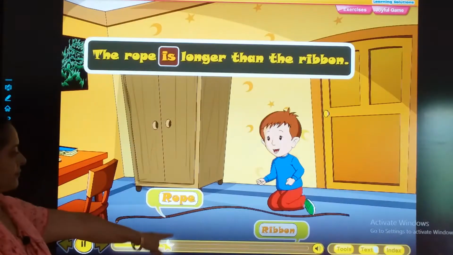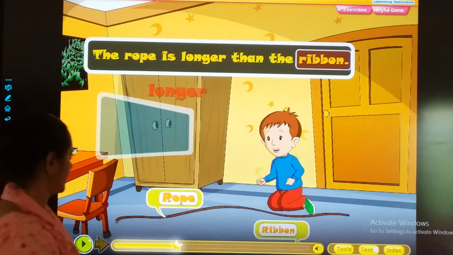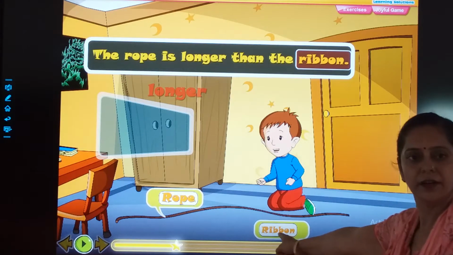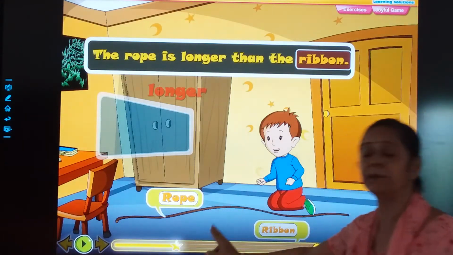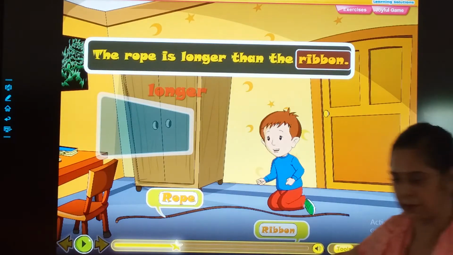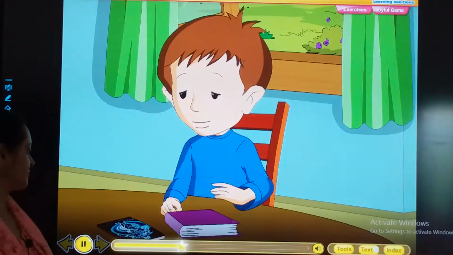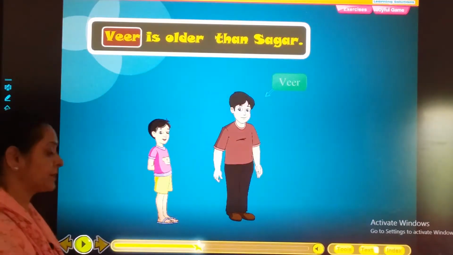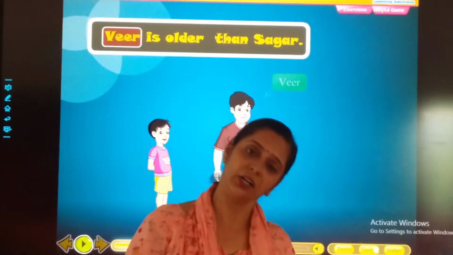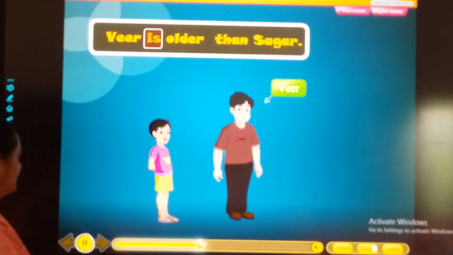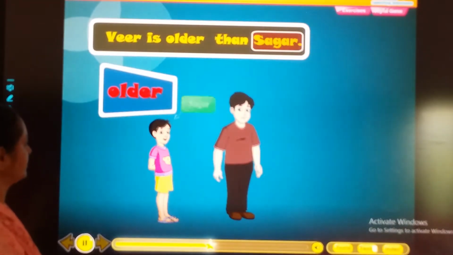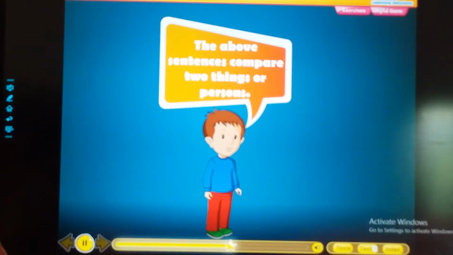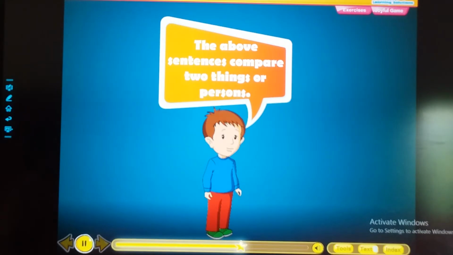The rope is longer than the ribbon. The rope, can you see the rope? The rope is longer than a ribbon. So a comparison is made between a rope and a ribbon. The book is thicker than the comic. We read. The book is thicker than a comic. Hina is taller than Rima. The above sentences compare two things or persons.